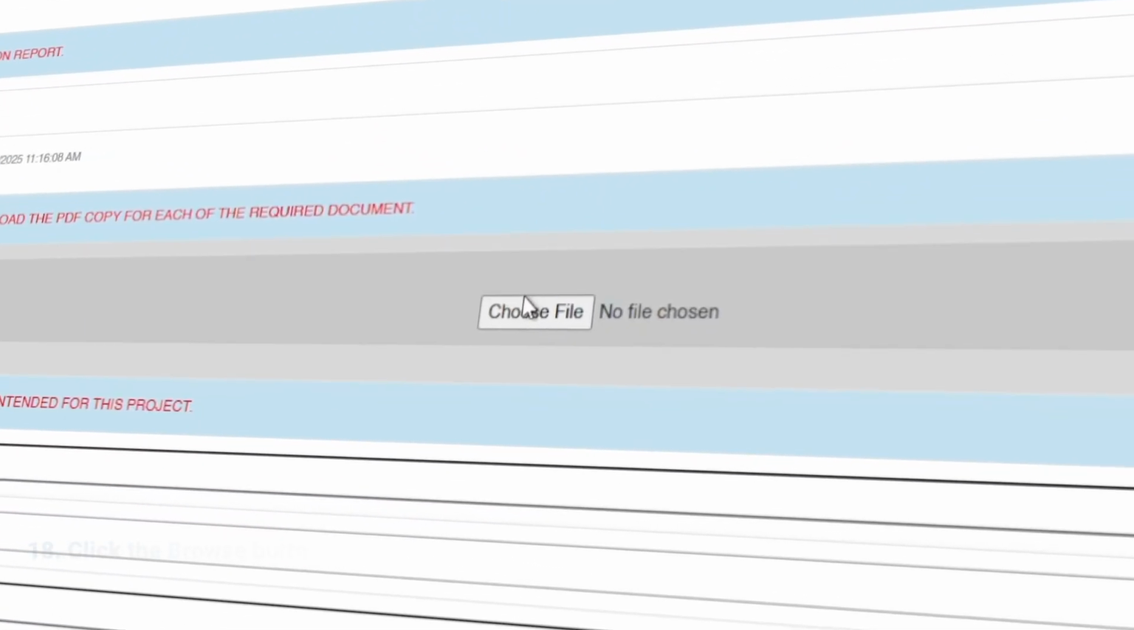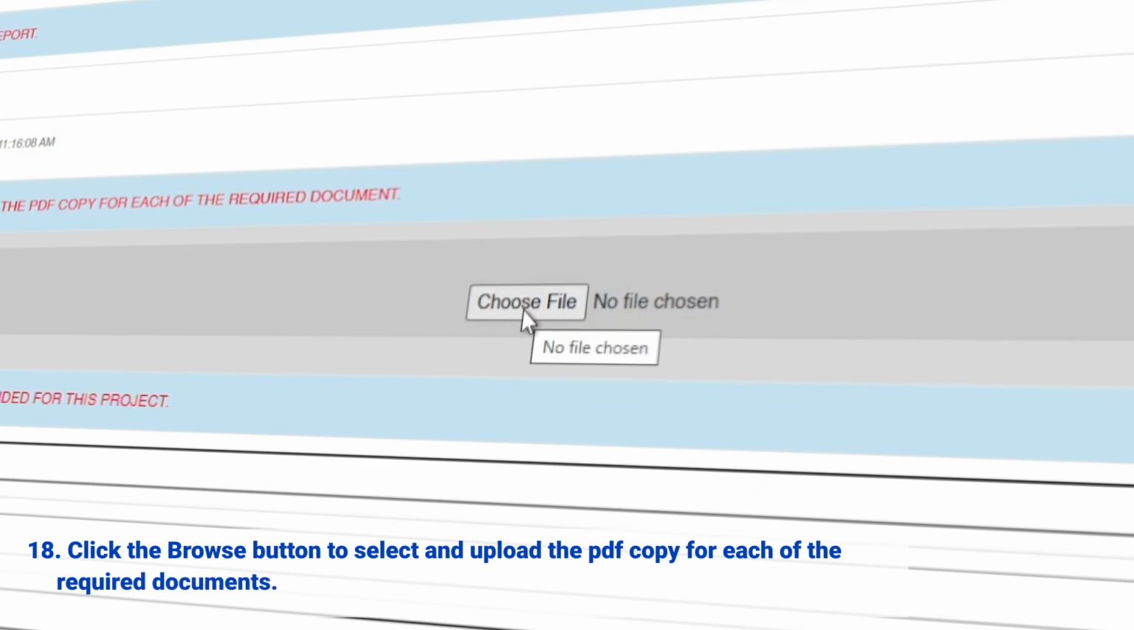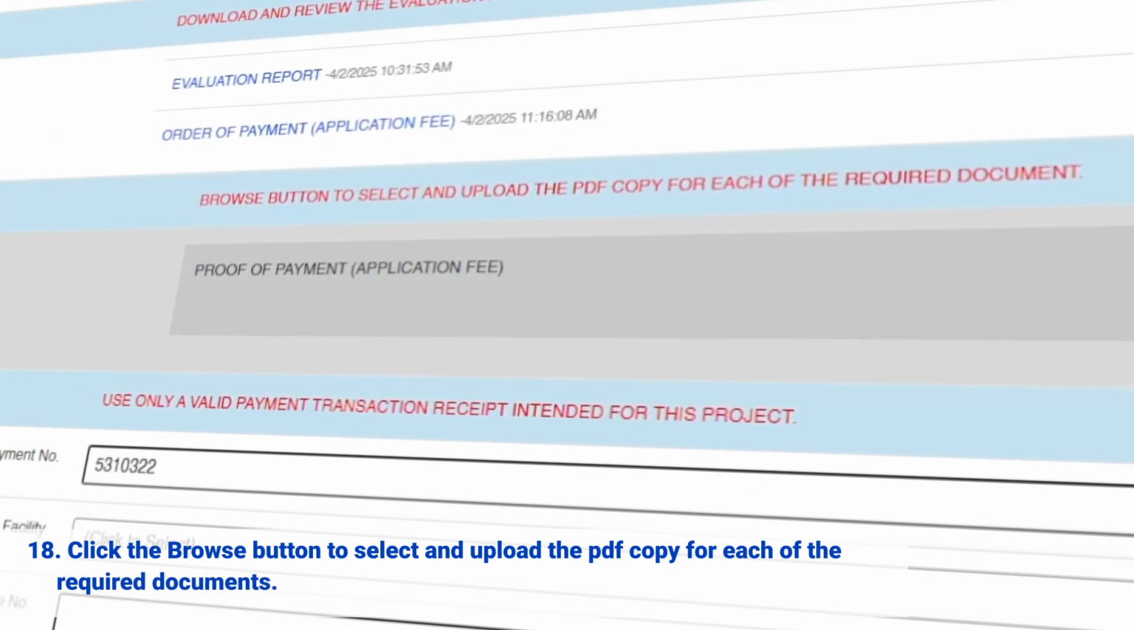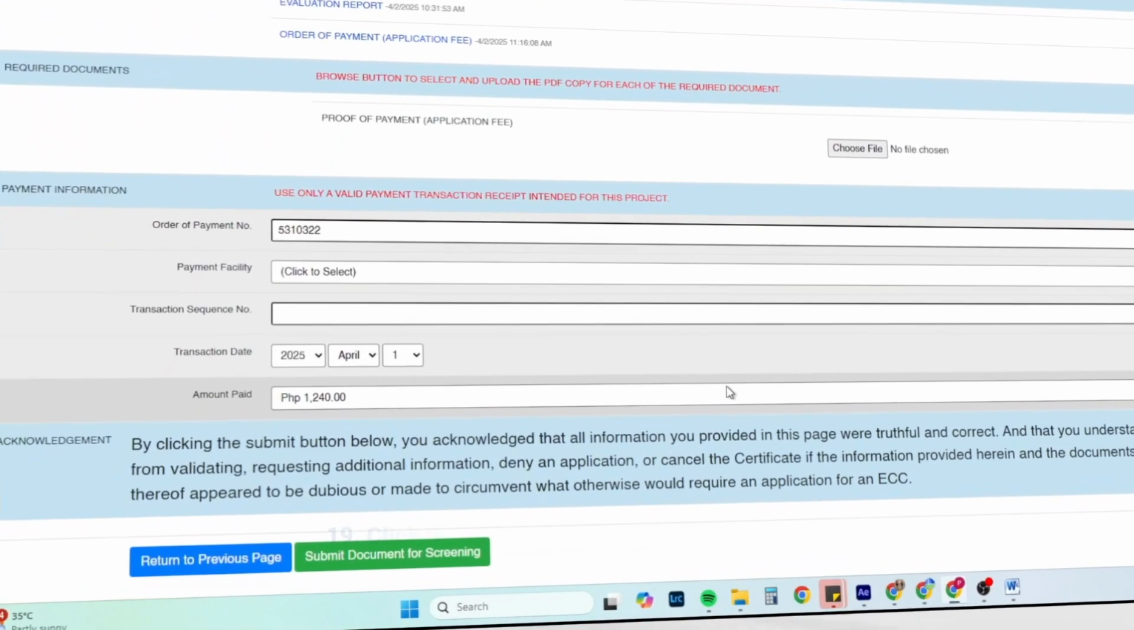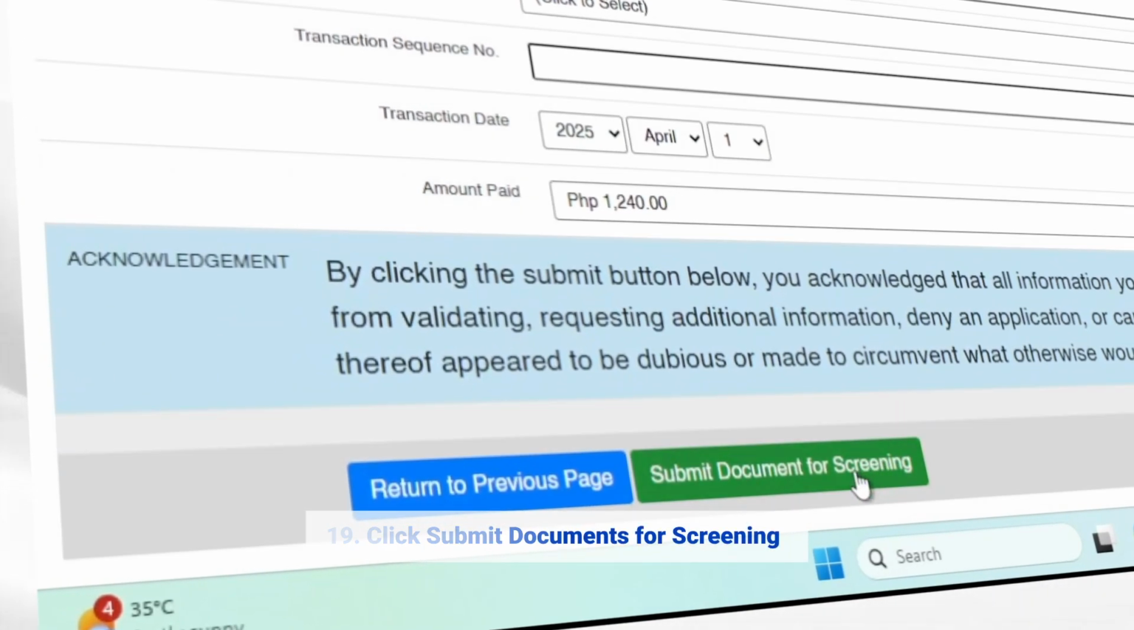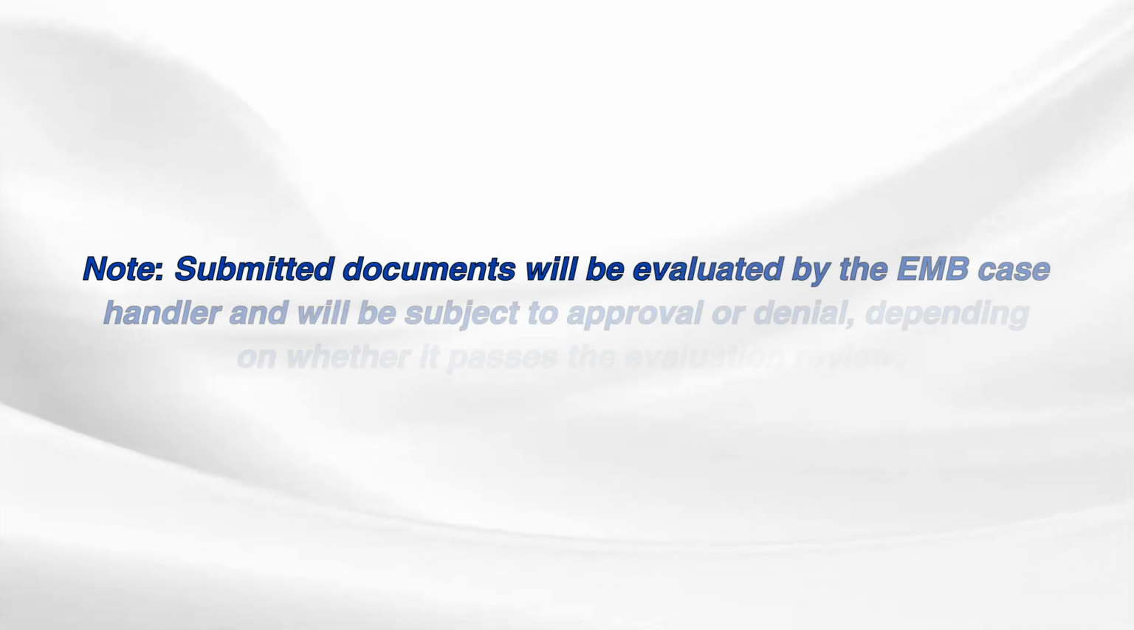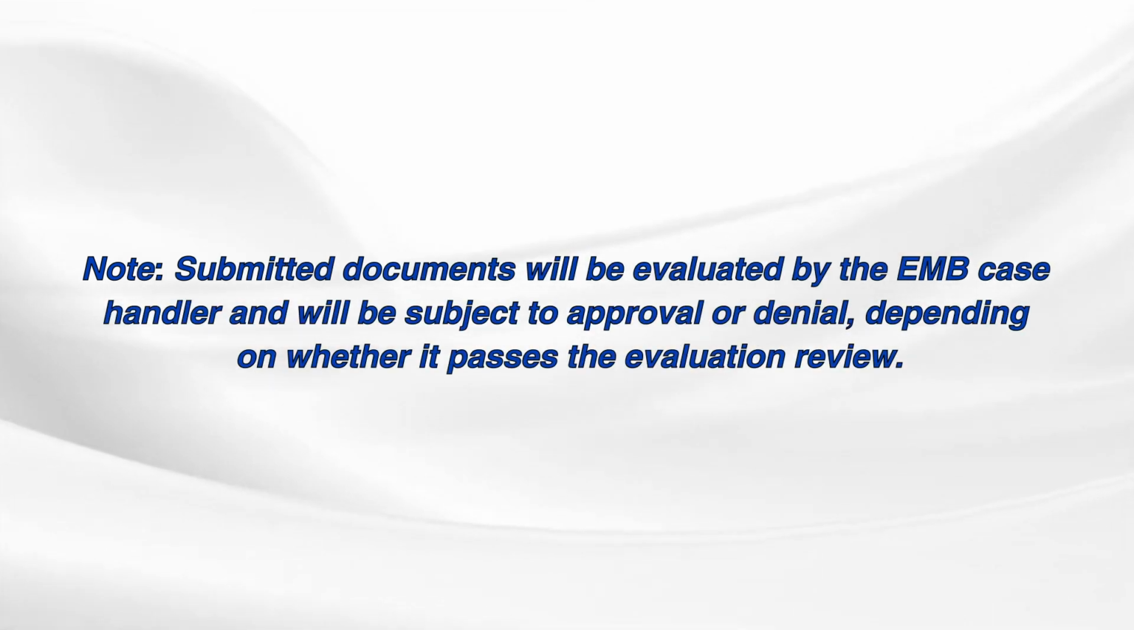Click the Browse button to select and upload the PDF copy for each of the required documents. Click Submit Documents for screening. Take note, submitted documents will be evaluated by the EMB case handler and will be subject to approval or denial, depending on whether it passes the evaluation review.